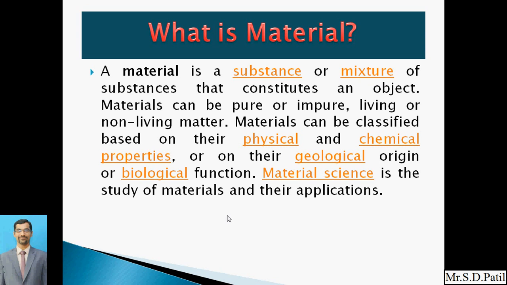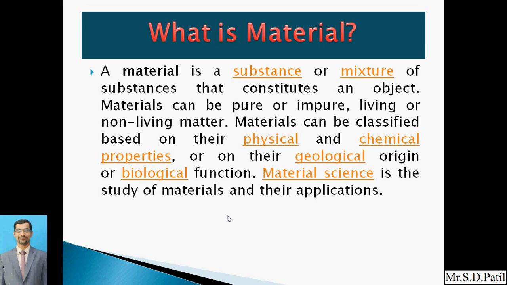In the aeroplane, some composite has been used, some aluminum has been used. So aluminum composite is the material, and the application is that we are using it in the aeroplane. So the aeroplane is the application of that particular material. These are the studies carried out in this subject.